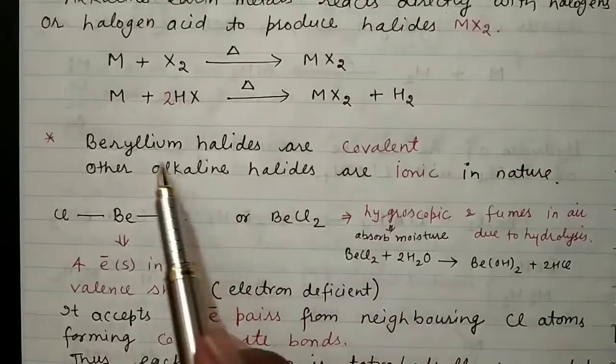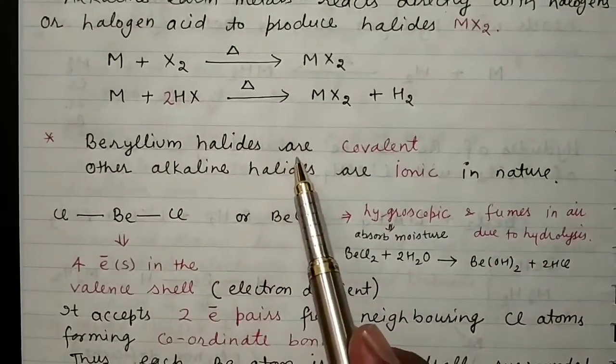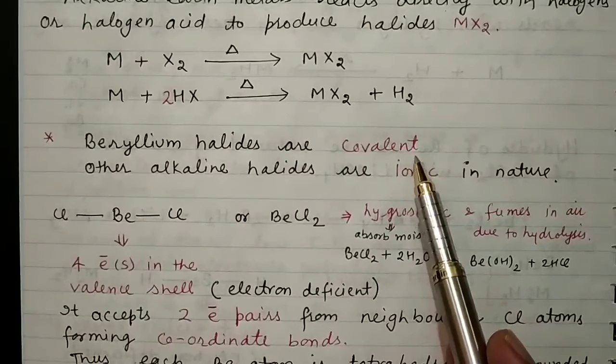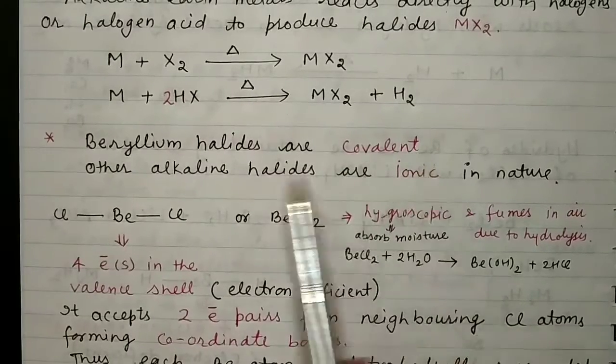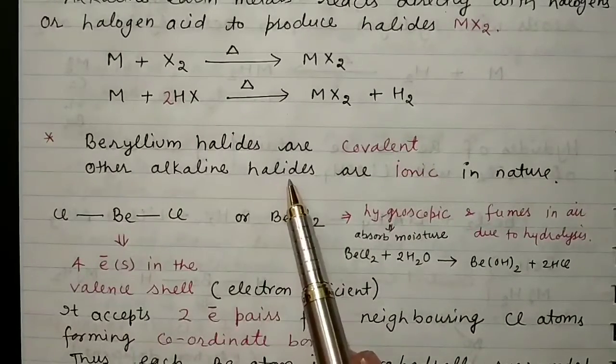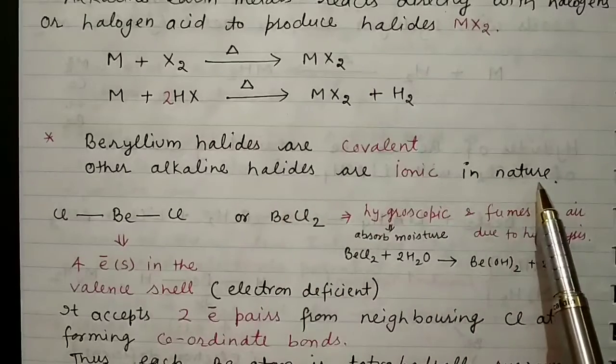Remember, dear students, that beryllium halides are predominantly covalent in nature, and other alkaline earth metal halides are ionic in nature.